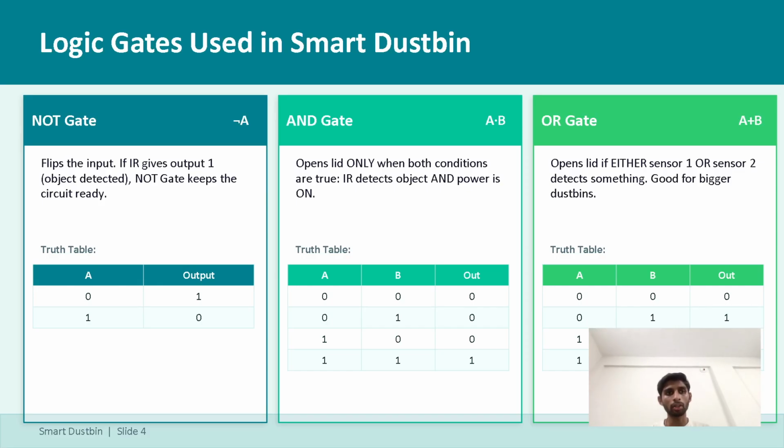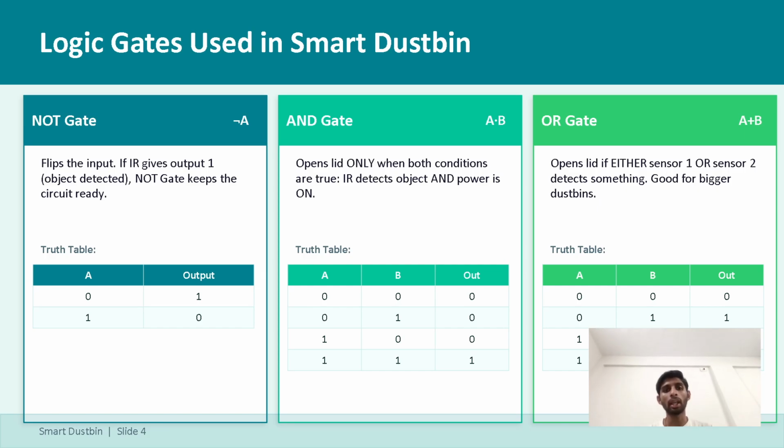Now let's understand how logic works in the smart dustbin. Here we use three types of logic gates. First is NOT, second is AND, and third is OR. Let us understand the NOT gate. Basically, the function of a NOT gate is to invert the signal. Why do we use a NOT gate? The IR sensor many times gives a low when an object is detected, so we need a NOT gate to convert it to high. If the sensor output is 0, after the NOT gate it is converted to 1.